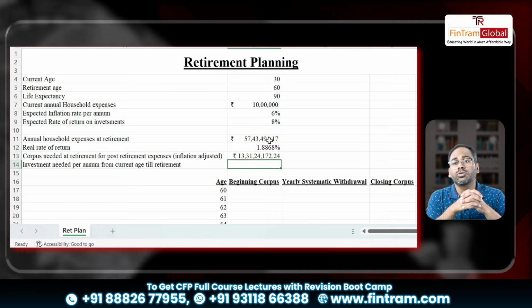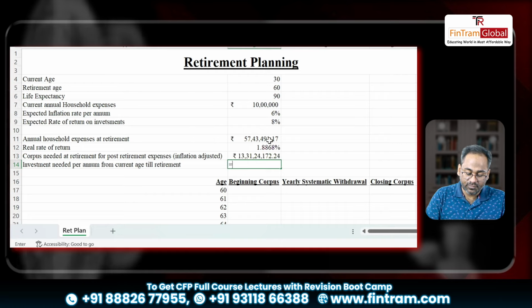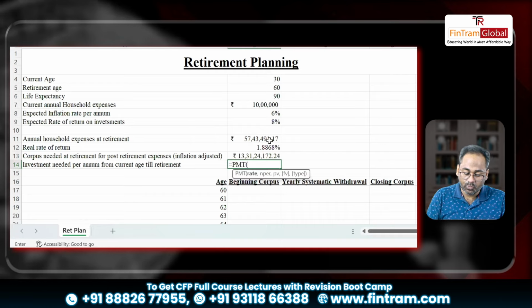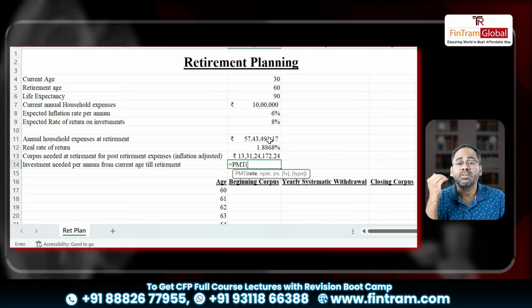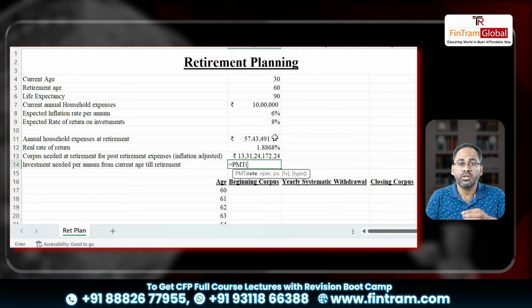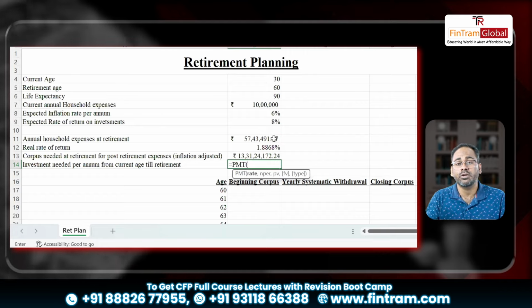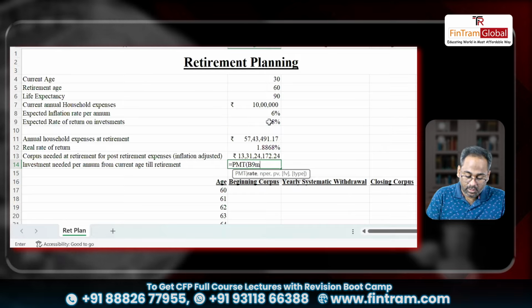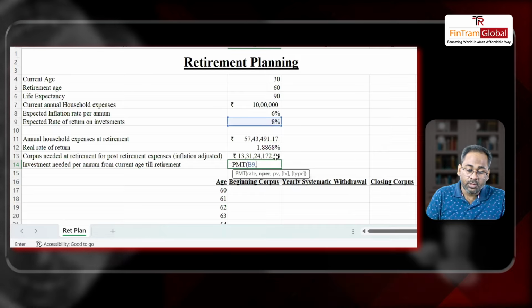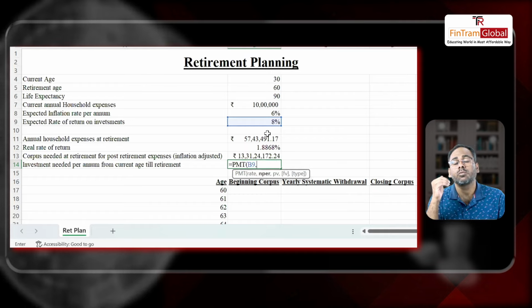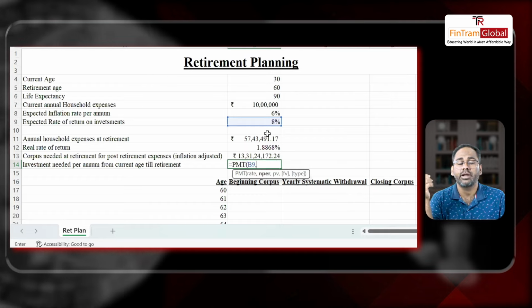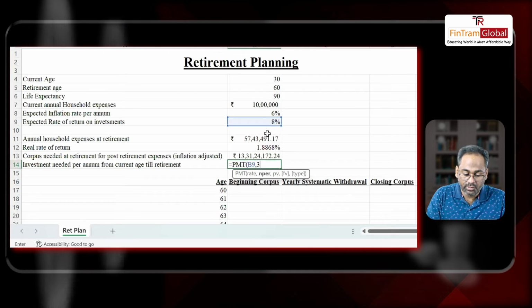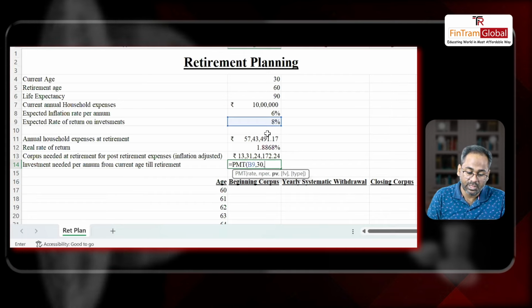And how do we calculate that amount? Simple, we'll use a formula called PMT, bracket open, rate. Rate means the investment rate. If I invest a certain amount periodically, that amount will be invested at what rate? That rate of return, which is 8%, right? And then NPER, for how many periods? It will be for 30 periods, because I'm 30 now and I'll invest till 60, right? So 30 periods, 30 years I'll invest every year.